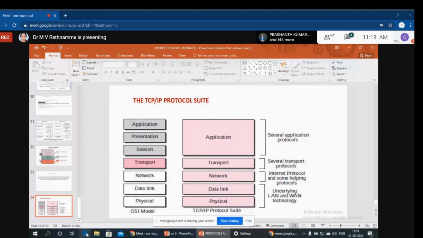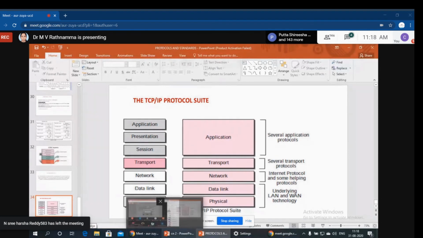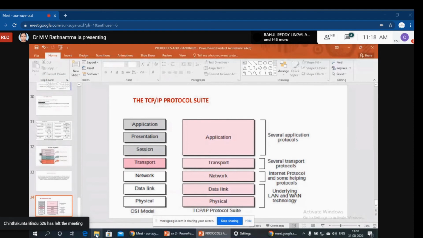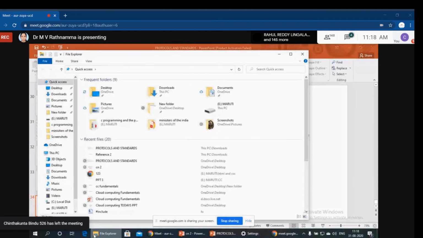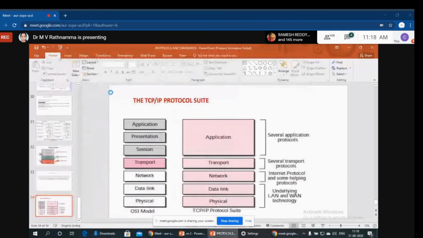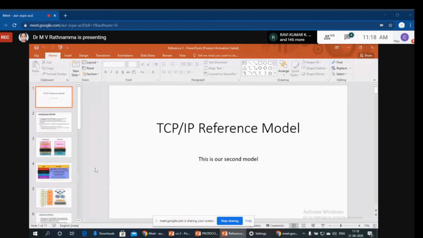Okay, so this is just brief information about our TCP/IP reference model. Right, so this TCP/IP reference model is our second reference model after the OSI reference model.